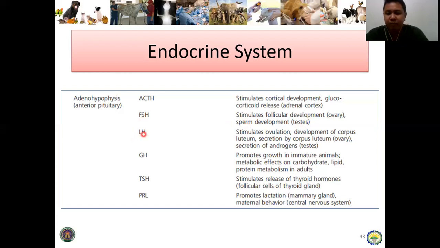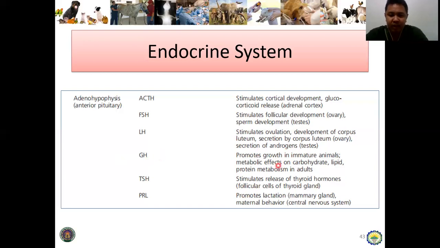Next is the LH or the luteinizing hormone, so stimulates ovulation. So mag-ovulate ang animal, luteinizing hormone ang responsible, development of the corpus luteum, and secretion of the corpus luteum sa ovary. And then sa male hormone or the androgens, amo na siya ang purpose sang luteinizing hormone, secretion of androgens sa male counterpart.